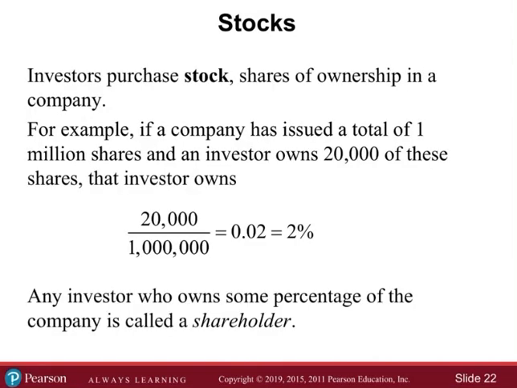So investors purchase stock, shares of ownership in a company. For example, if a company has a total of 1 million shares and an investor owns 20,000 of these shares, that investor owns 2% of the company. 20,000 divided by 1 million is 2%. Any investor who owns some percentage of the company is called a shareholder, right?